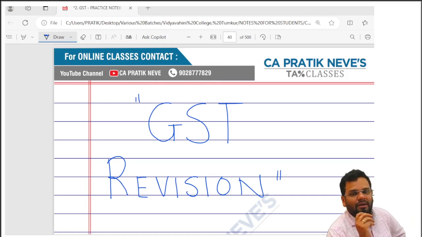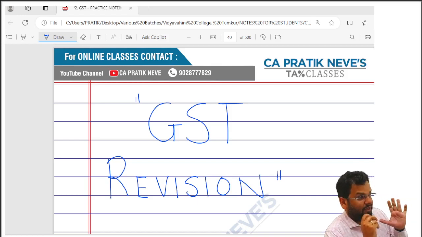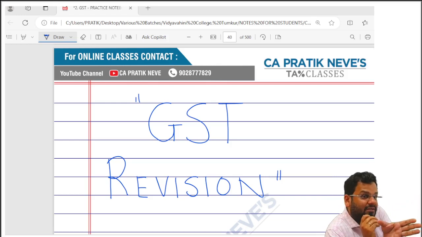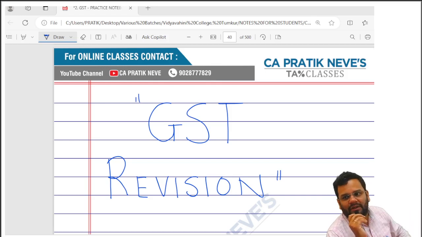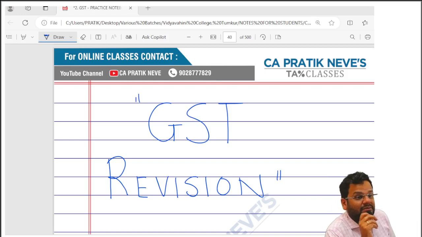And 9.5, liability of e-commerce operator to pay GST. Okay, in 5 cases it is liability of ECO to pay GST. So basically when notified services are supplied through ECO, it is liability of ECO to pay GST. What are the cases? Number 1, the motor car service, means cab service, and the example of ECO here is Ola, or there could be other examples also.